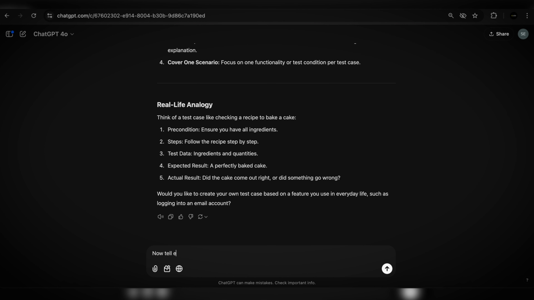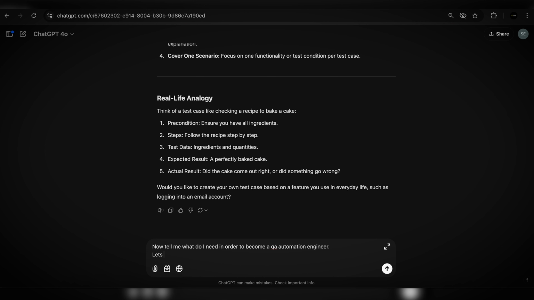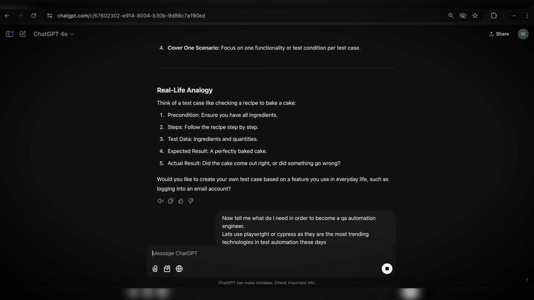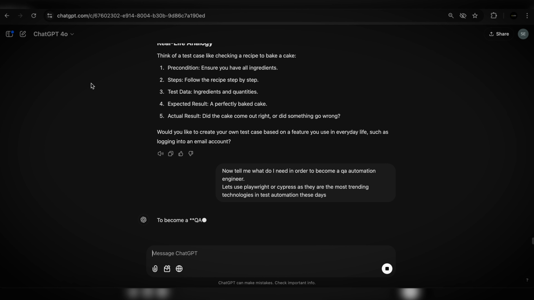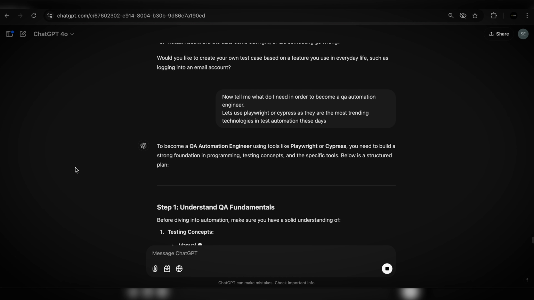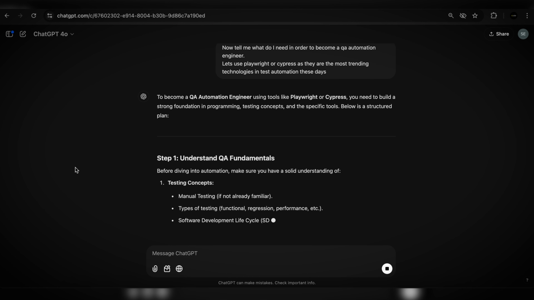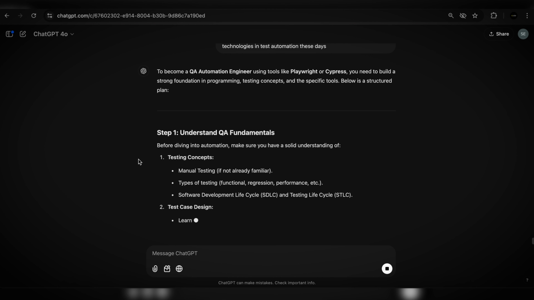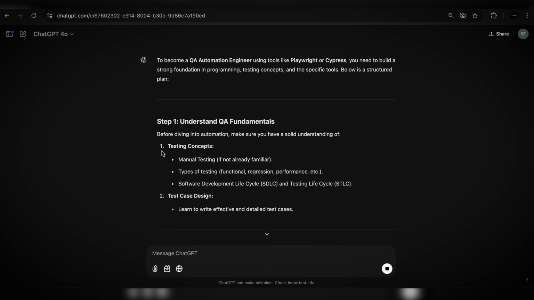Okay, now tell me, what do I need in order to become a QA automation engineer? Let's use Cypress. Actually, let's use Playwright or Cypress, as they are the most trending technologies in test automation these days. All right, now let's see, how can you learn test automation on your own? So understand the fundamentals before diving into automation. Make sure you have a solid understanding of testing concepts. And that comes from the manual testing, guys.